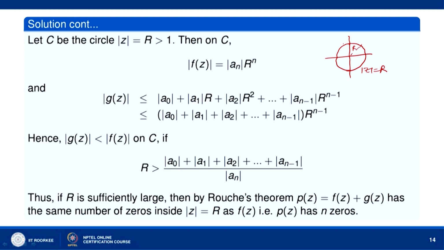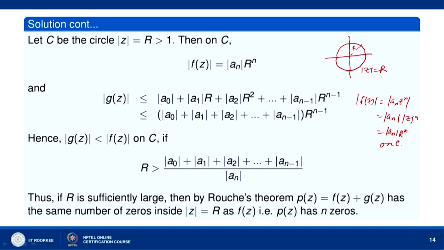Then on the circle C, mod of f(z) is equal to mod of a n z to the power n, which is equal to mod of a n into mod of z to the power n. So, mod of z equal to r on C, so mod of a n times r to the power n on C. Now, mod of g(z) will be what?